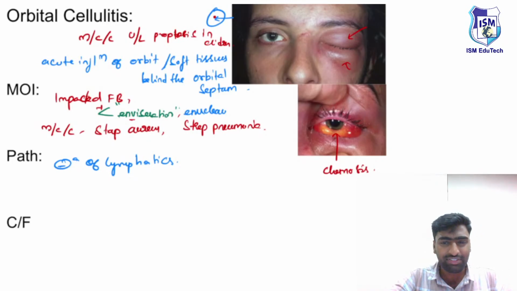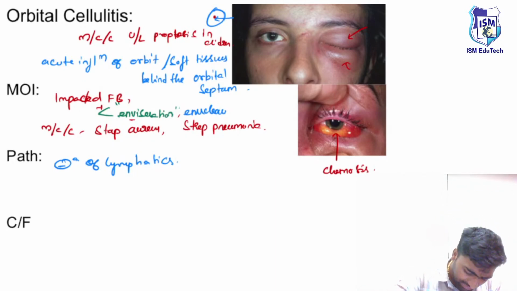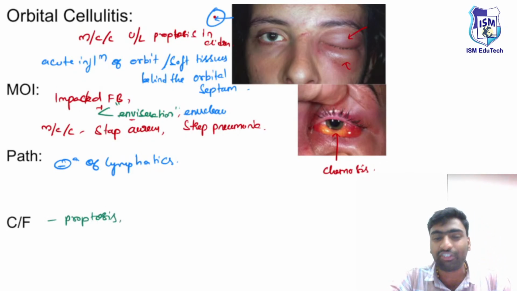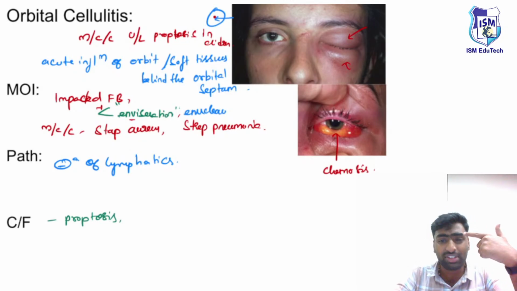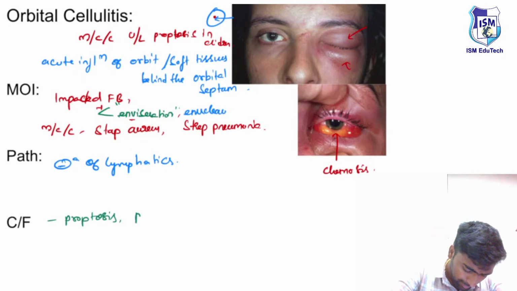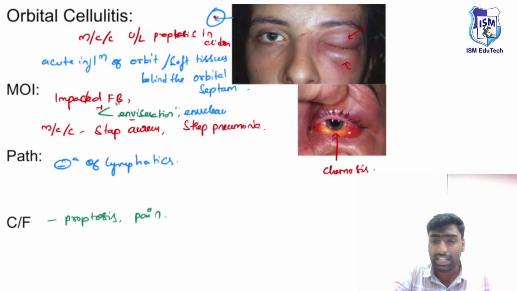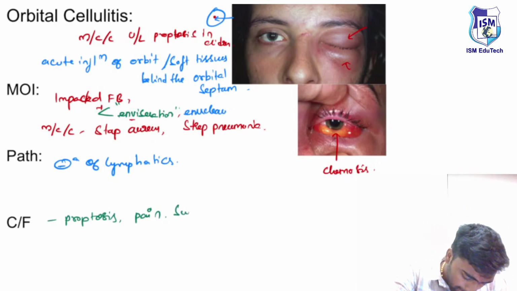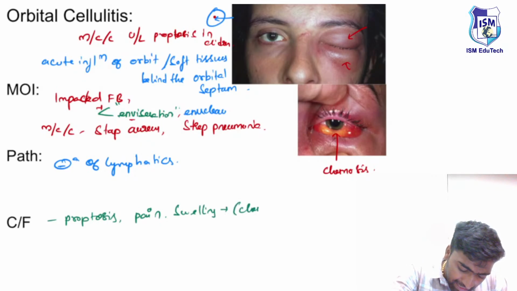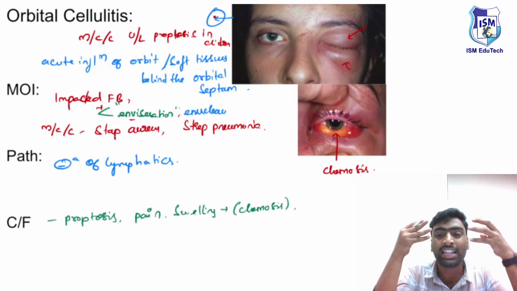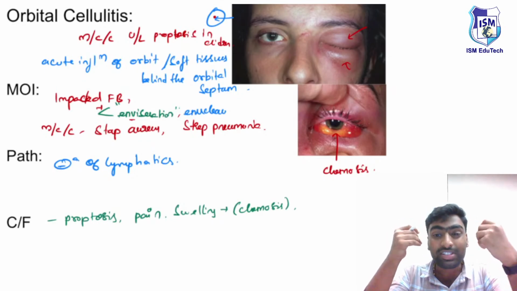Next, clinical features. The first thing, what we started today, is proptosis. They'll be presenting with proptosis and all other features of inflammation, like pain and swelling, swelling of the conjunctiva, chemosis, and redness known as congestion.